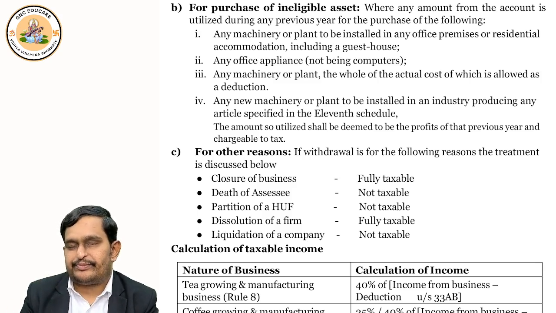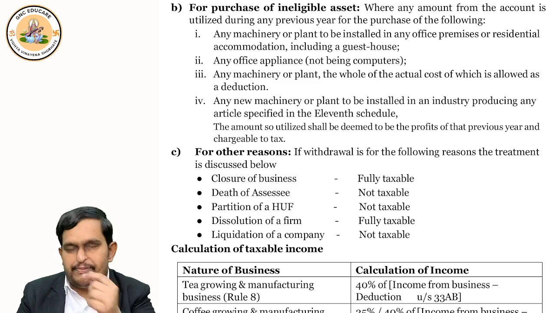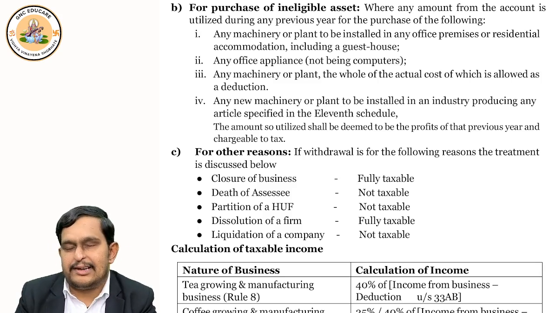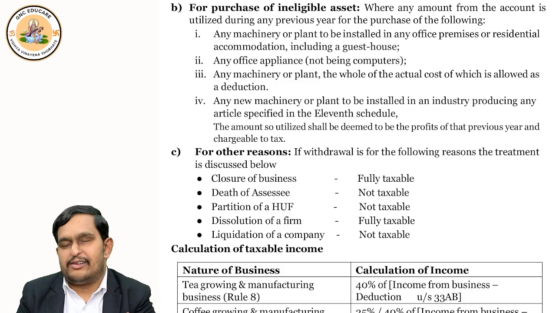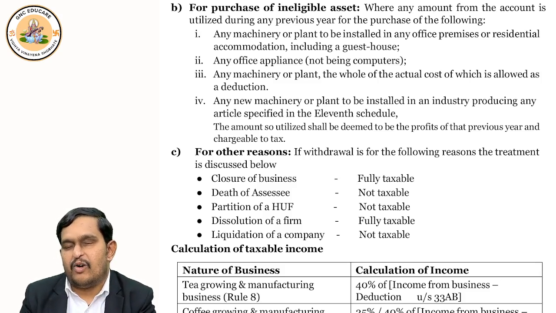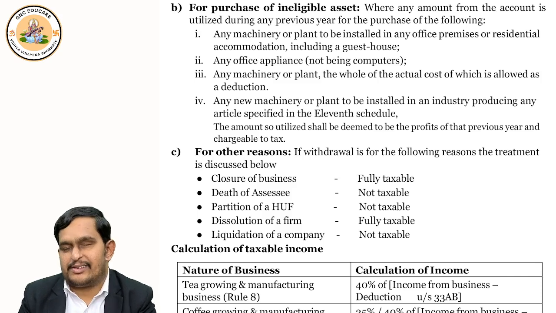In simple language, ineligible asset means you purchased office equipment, residential equipment, guest house related assets, or any other plant other than office computers which is to be used in the office.